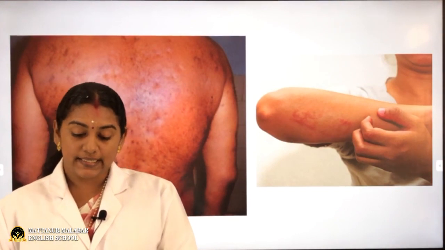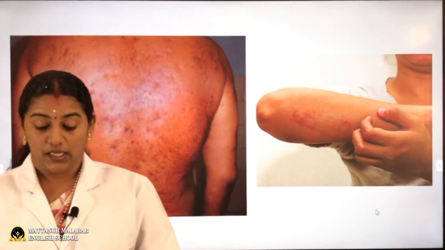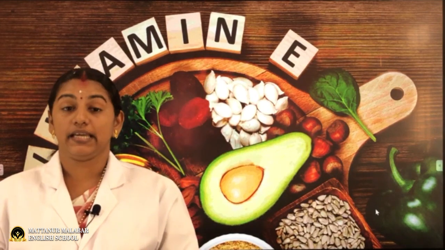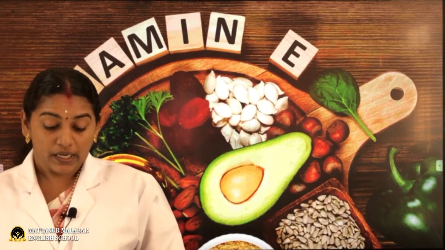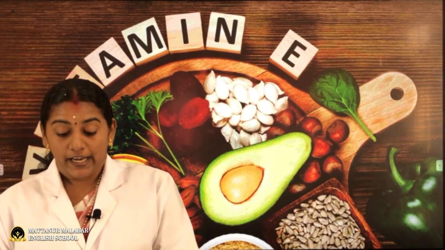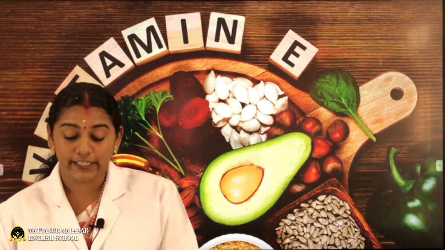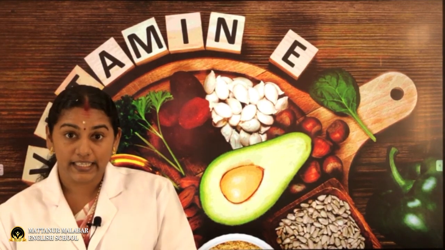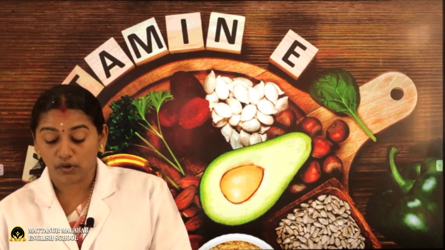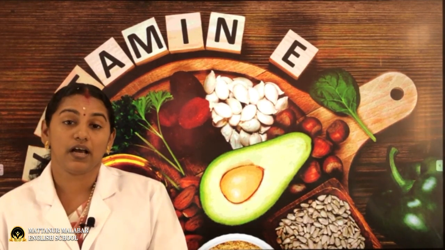The next one is vitamin E. The chemical name of vitamin E is tocopherol. This is also a fat soluble vitamin. Its deficiency may cause hemolytic anemia in newborns. And the sources of vitamin E, fruits like kiwi, almond, avocado, egg, milk, whole grains, etc. are the main sources of vitamin E.